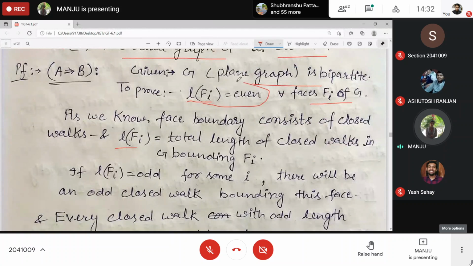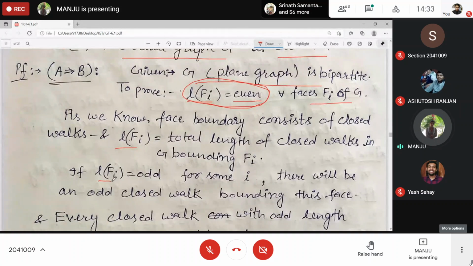Suppose this is not true. One I explained by using the bipartite graph directly, and this is by contradiction. Suppose this is not even, meaning for some i there exists an odd length.